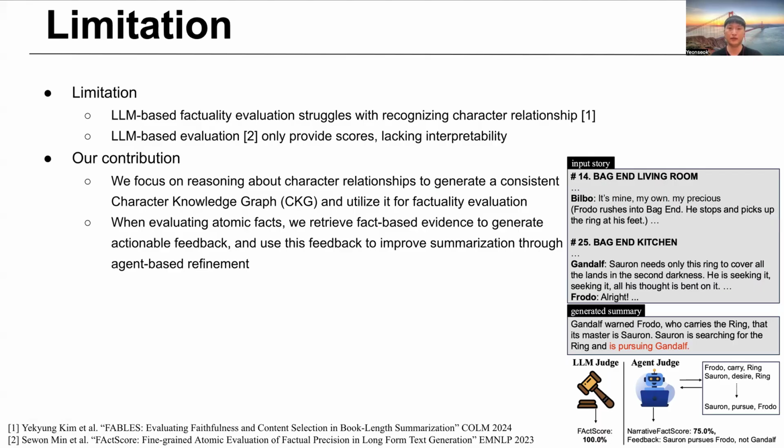We propose two contributions to solve these limitations. First, we focus on reasoning about character relationships to generate a consistent CKG and utilize it for factuality evaluation. Second, when we evaluate atomic facts, we retrieve fact-based evidence and generate actionable feedback. Then we use this feedback for agent-based refinement to improve summarization.